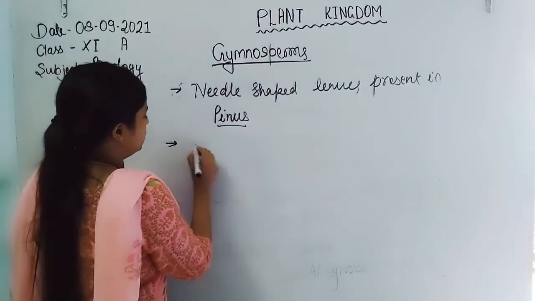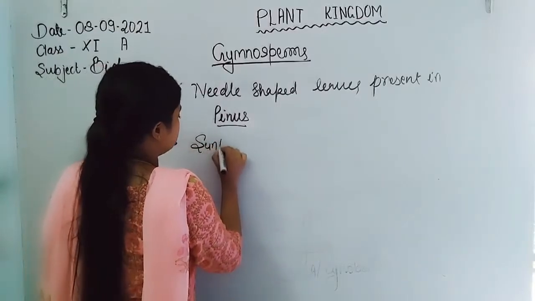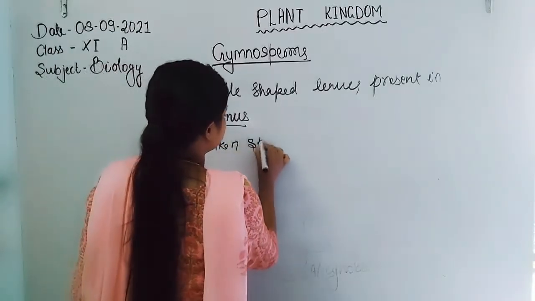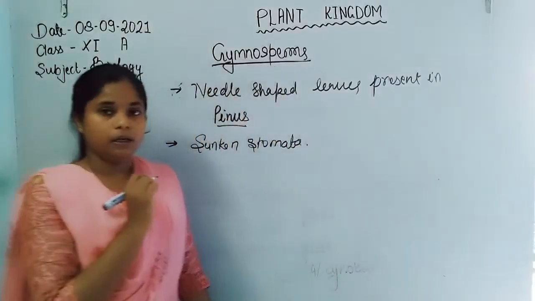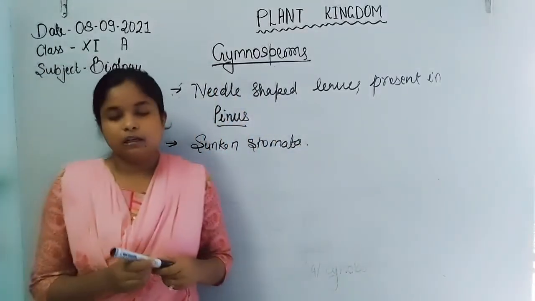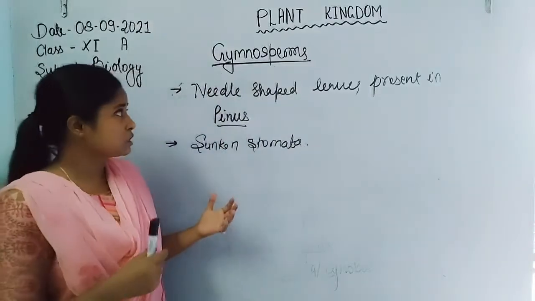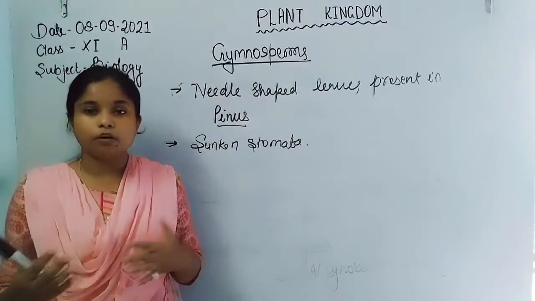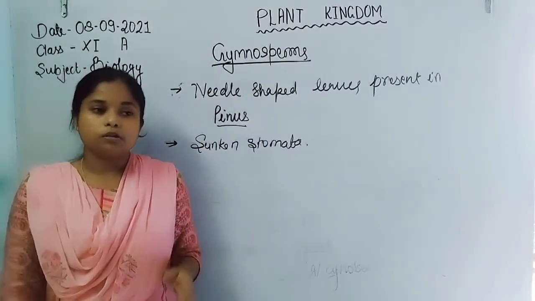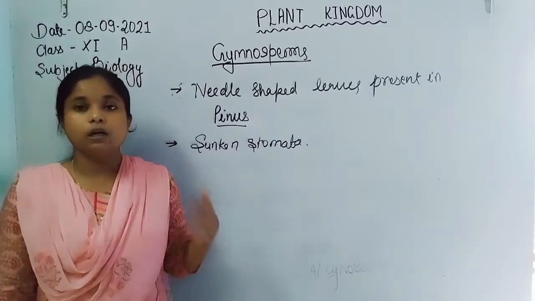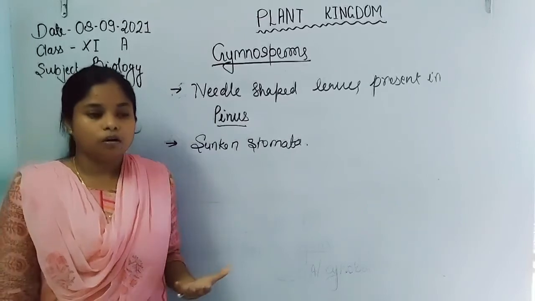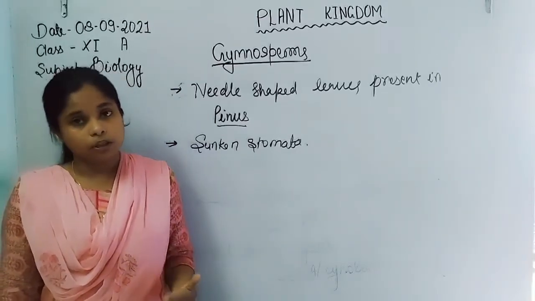Now another important thing is sunken stomata. Sunken stomata is shown by the leaves of members of the gymnosperm, because they grow mostly in rocky soil, sandy soil, or on the mountain also.